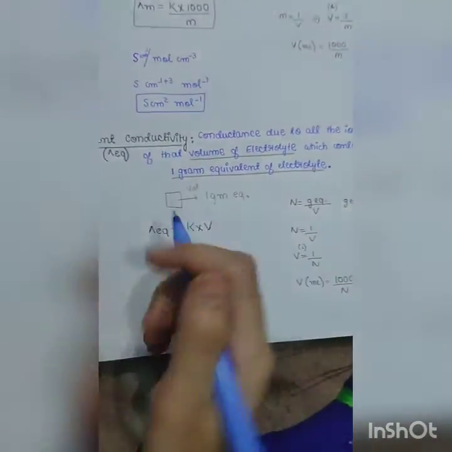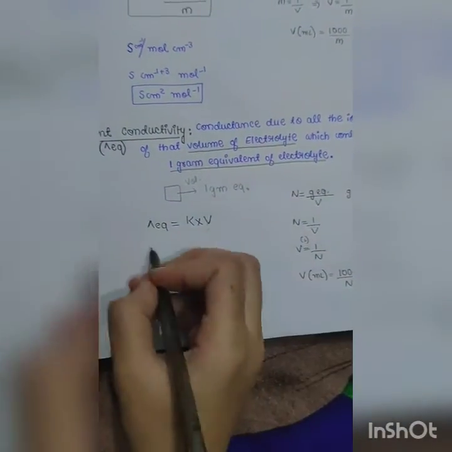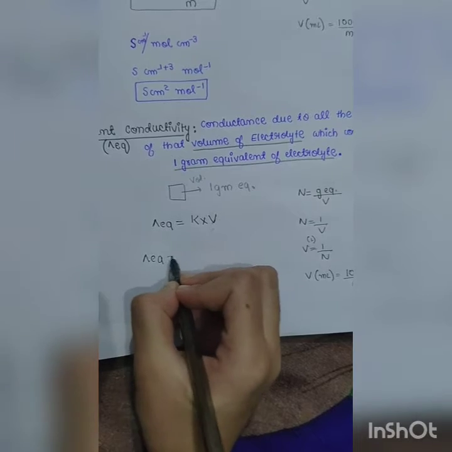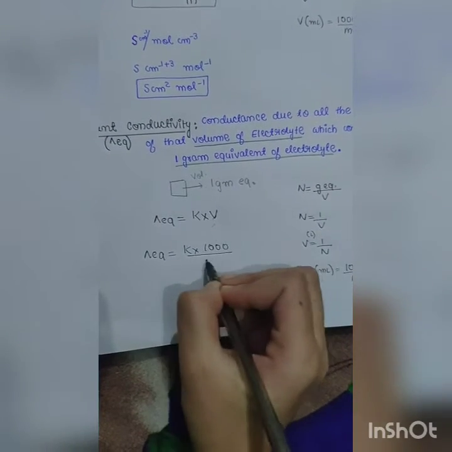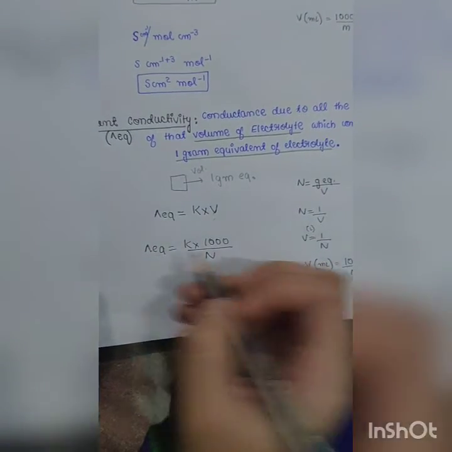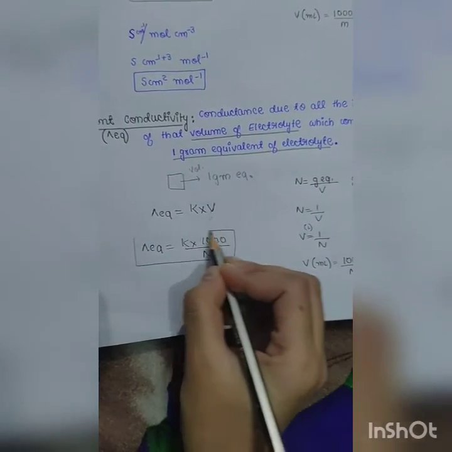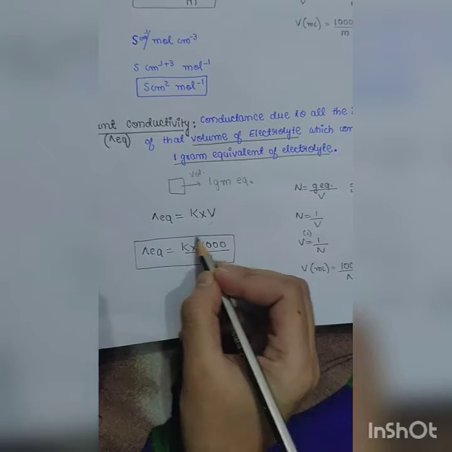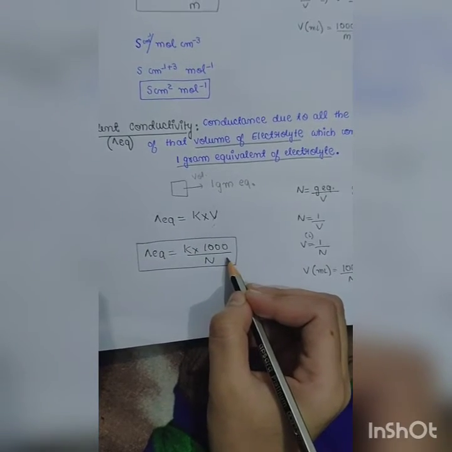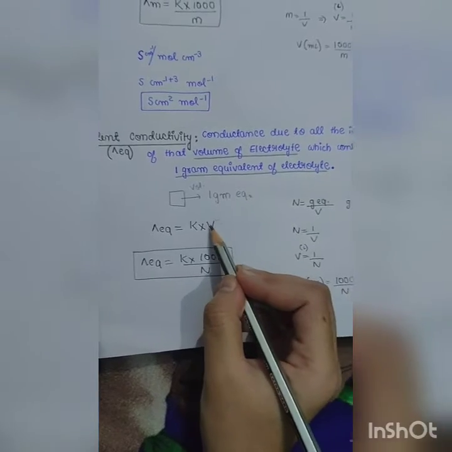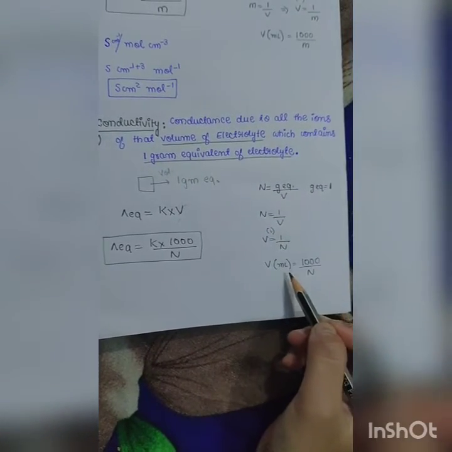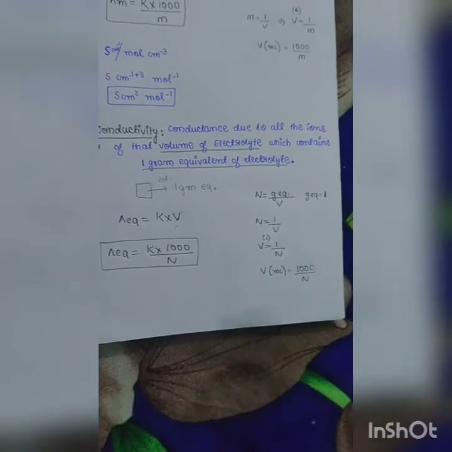When volume is in milliliter, the equivalent conductivity will be equal to kappa into 1000 upon normality. This will be the formula for equivalent conductivity, where kappa is specific conductivity, N is normality, and here V is volume. This volume is in liters, but when we are writing it here, we'll take this as this in milliliter.